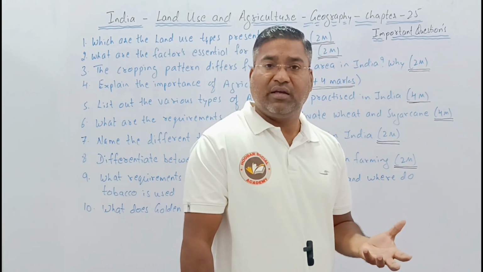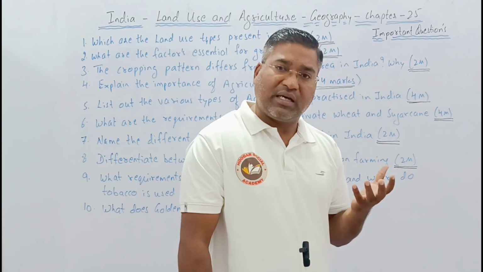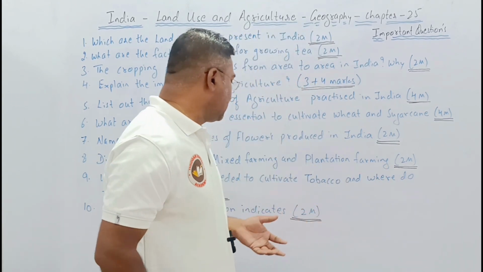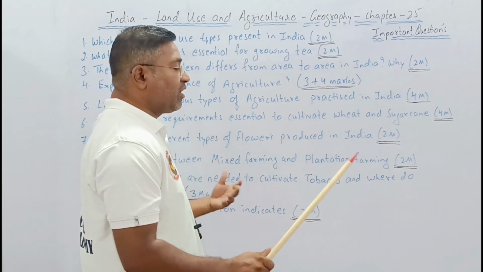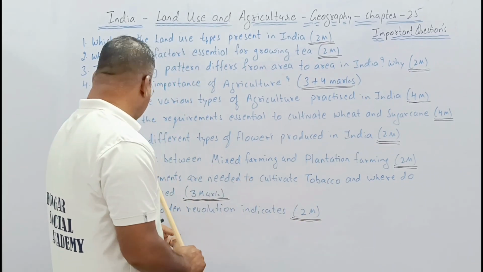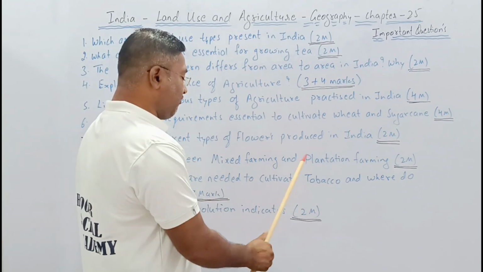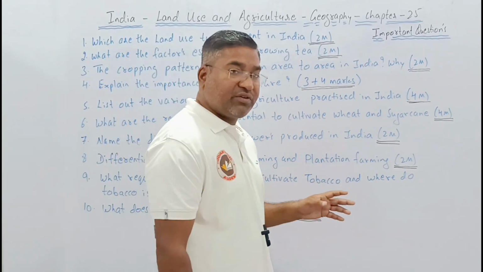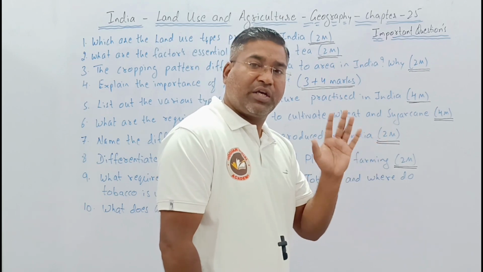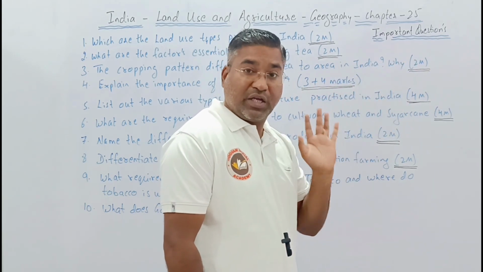It is one of the biggest growth areas in the economy of the country. So which are the different types of flowers produced in India? Again, it is for how many marks? For 2 marks. The very next: differentiate between mixed farming and plantation farming. Both are different. Plantation farming means one particular crop for a long time over a large area.